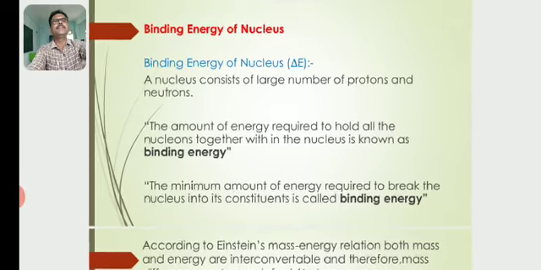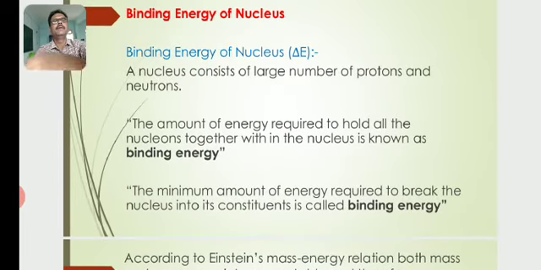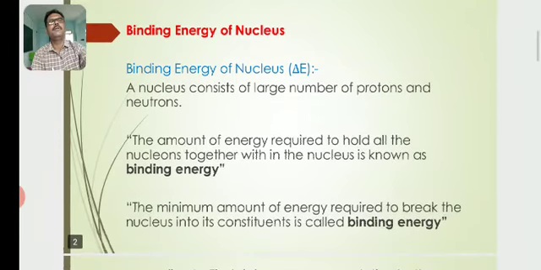So the binding energy of a nucleus can usually be represented by the letter delta E. A nucleus consists of a large number of protons and neutrons.